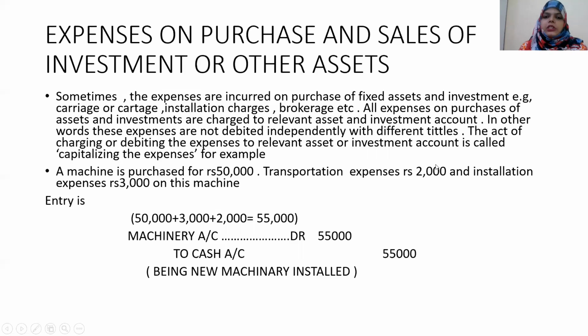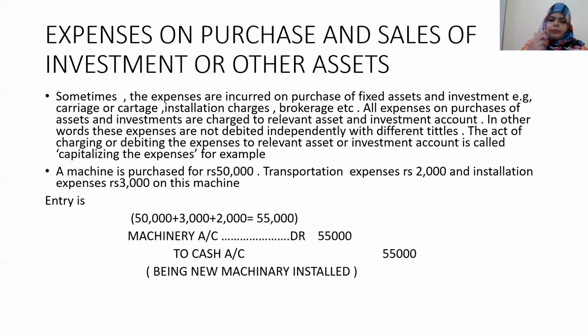Next, expenses on purchase or sale of investment and other assets. Sometimes there are sales and purchases of assets and some investments also. So let us study what it is. Sometimes the expenses are incurred on the purchase of fixed assets and investment. Example, carriage or cartage, installation charges, brokerage, etc. All expenses of the purchase of assets and investment are charged to the relevant asset and investment account.